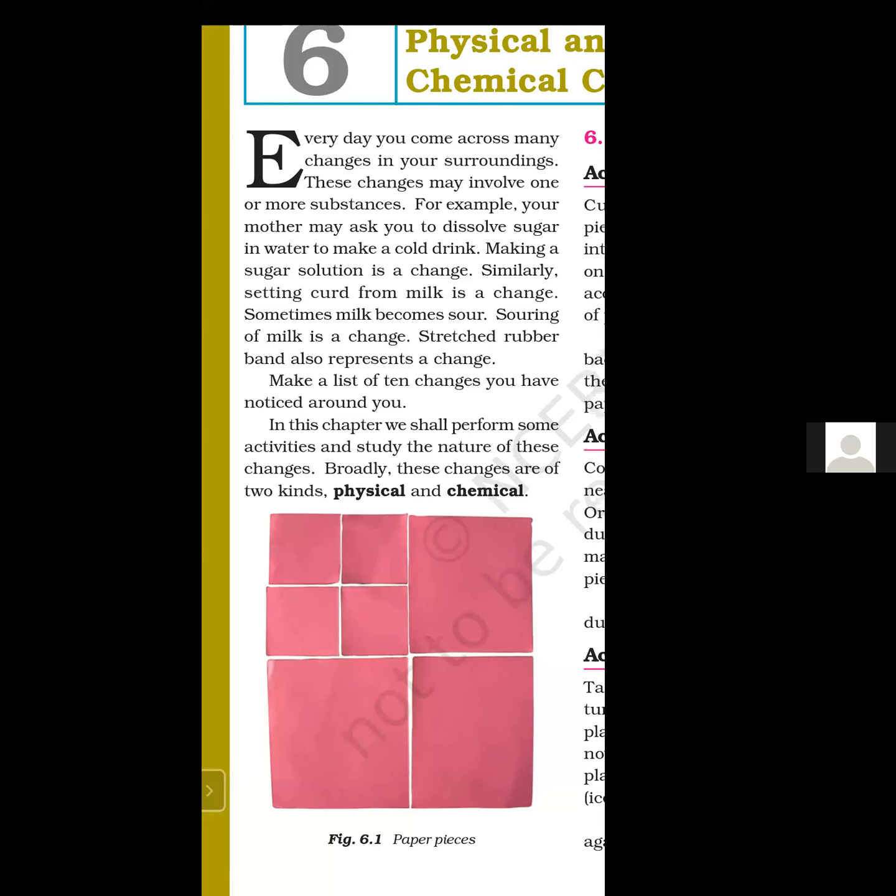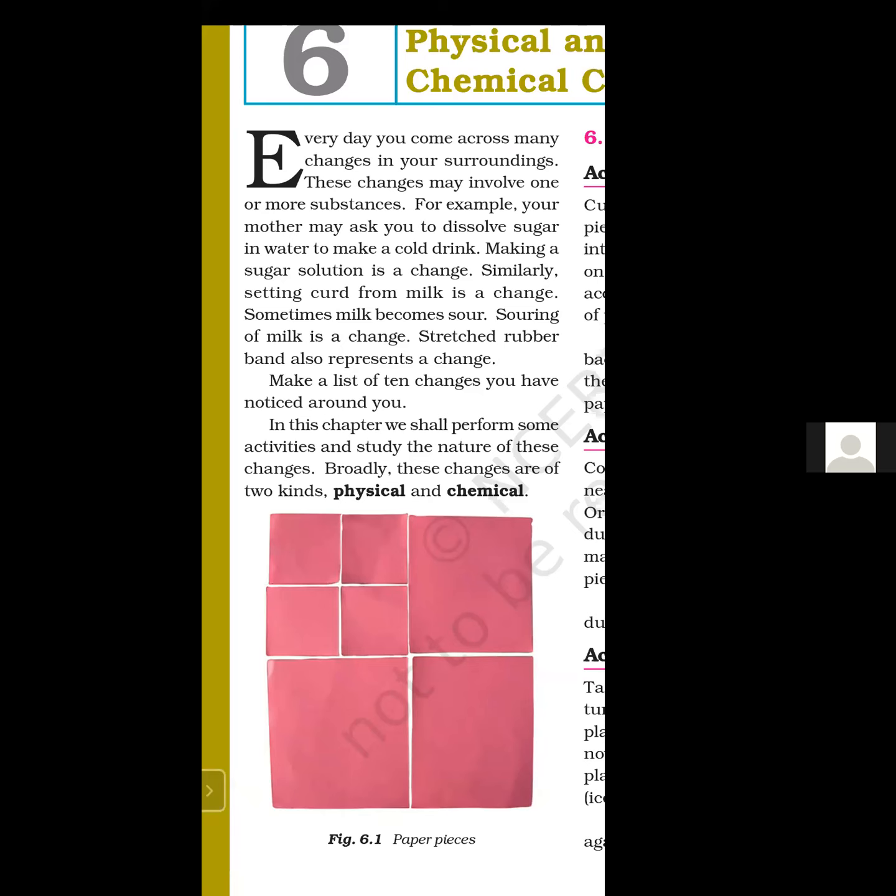So making curd from milk is also a chemical change. Milk is a different material, curd is a different material. So new substances are formed. So when new substances are formed, that change is known as chemical change.